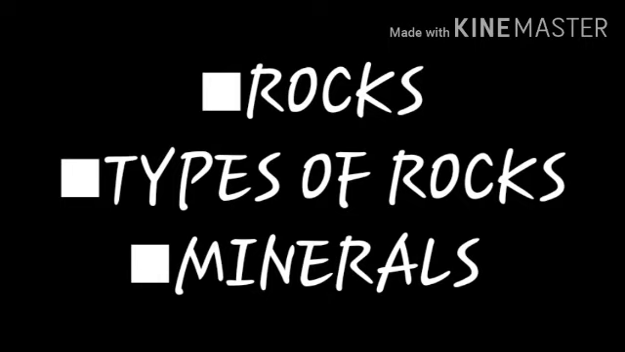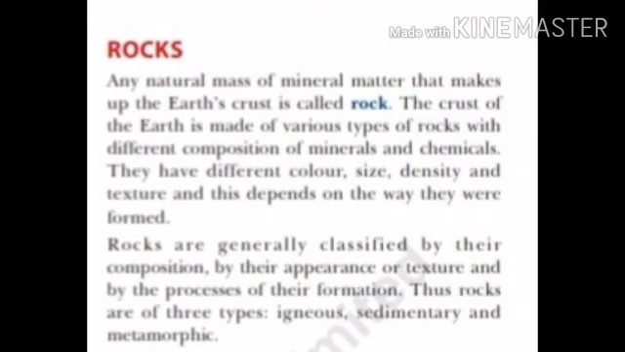So now we'll talk about what rocks are, the types of rocks and how they are formed, and what minerals are. Rocks are present on the earth's crust, and in simple terms we can define rocks as natural masses of matter that make up the outer crust, or the upper crust, of the earth.